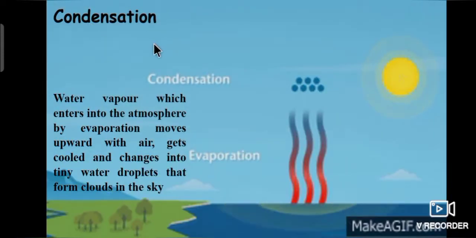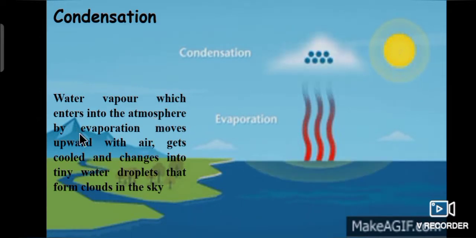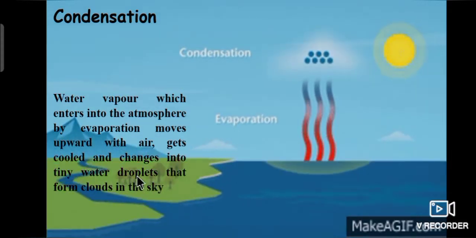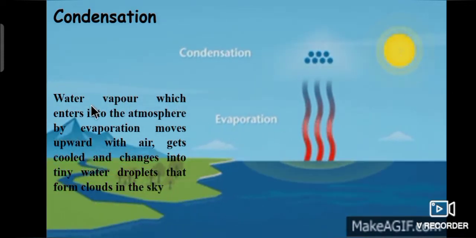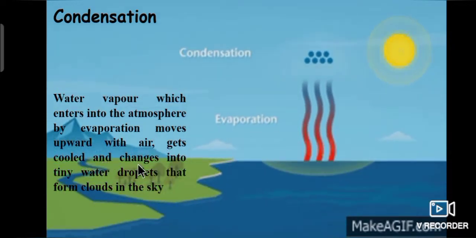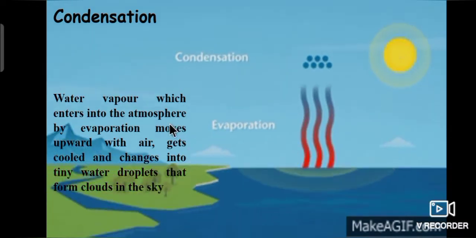Second one, condensation. Water vapor which enters into the atmosphere by evaporation moves upward with air, gets cooled and changes into tiny water droplets that form clouds in the sky. This process is called condensation.